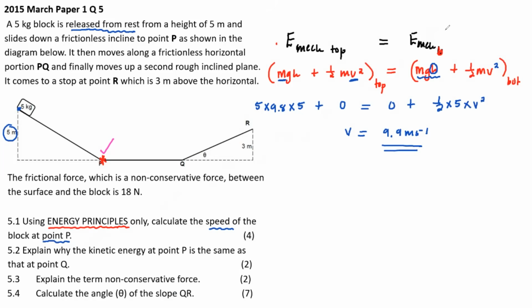Why? Let me hear your submissions. I want to read your answers. Why do you think that the kinetic energy at point P is the same as at Q? Talk to me.